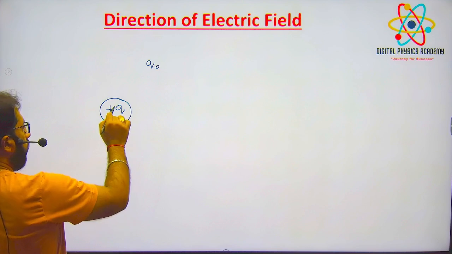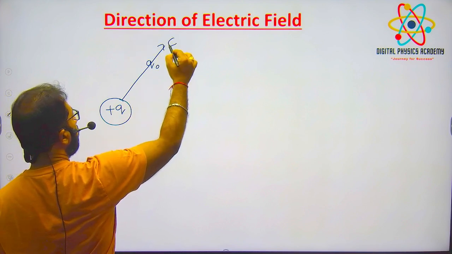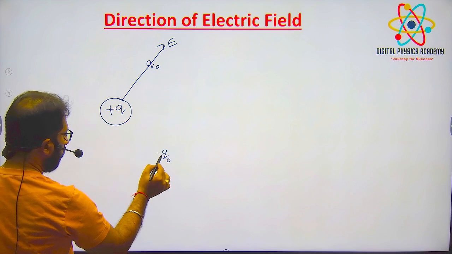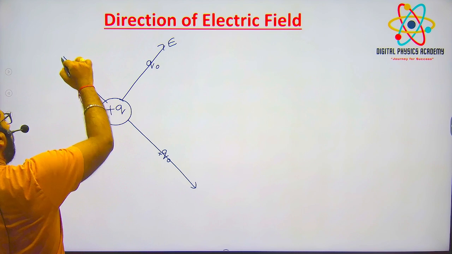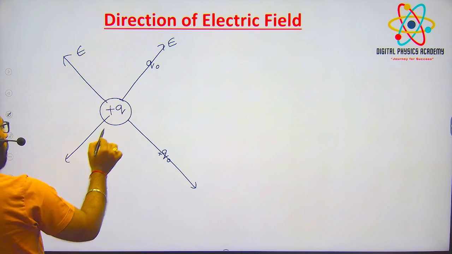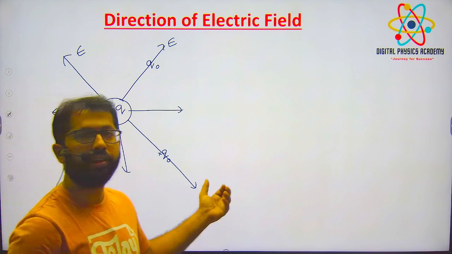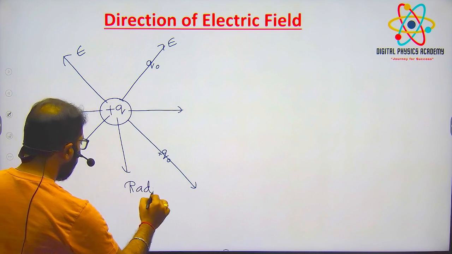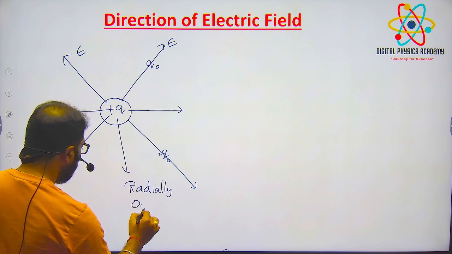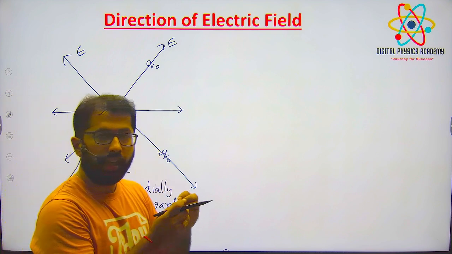Suppose I place a test charge here. The test charge is moving in this direction, like so. That means the electric field is in this direction. If I place a test charge here, the test charge is a positive charge, right? So this will repel. The force is like this, so the electric field is like this. So the electric field is away from the positive charge, or we say radially outwards. This is for a positive charge: the electric field is away.